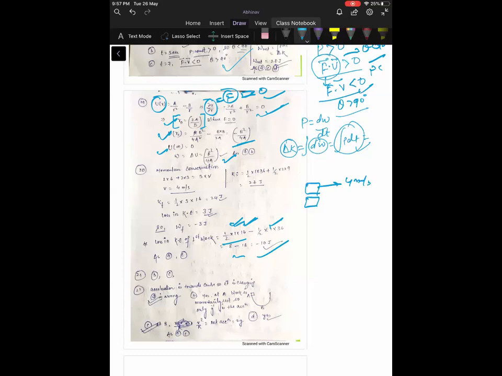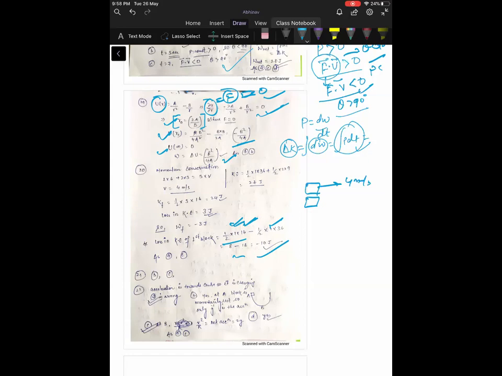Question 21, it's a theoretical problem. In OA, acceleration is positive and displacement is positive, so work done will be positive. In AB, the speed is the same, acceleration will be 0, so force will be 0, no work done. In BC, acceleration is negative, so force is negative, and displacement is positive, so work done will be negative. Okay, it's a simple question.